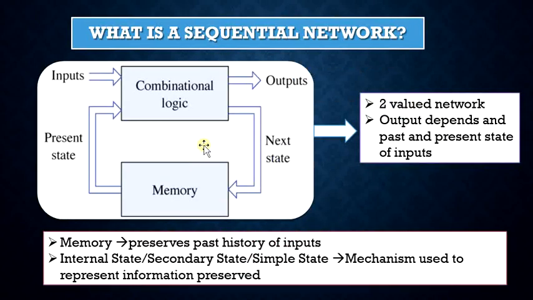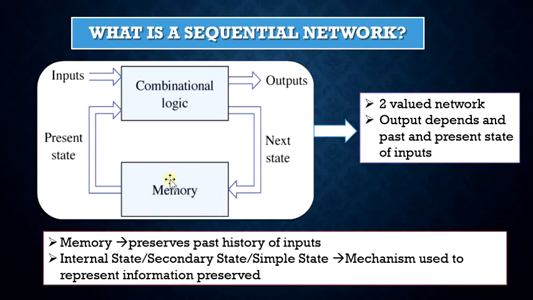A sequential network is defined as a two-valued network in which the outputs at any instant are dependent not only upon the inputs present at that instant but also on the past history of the inputs.